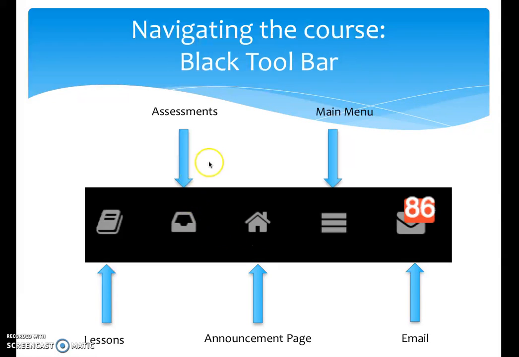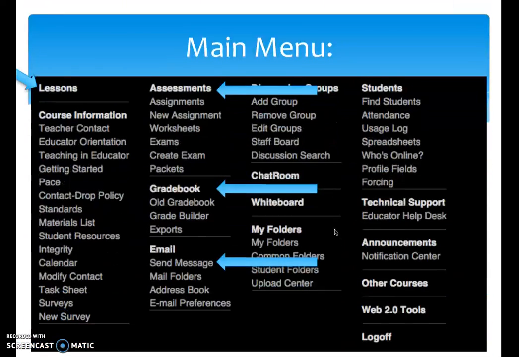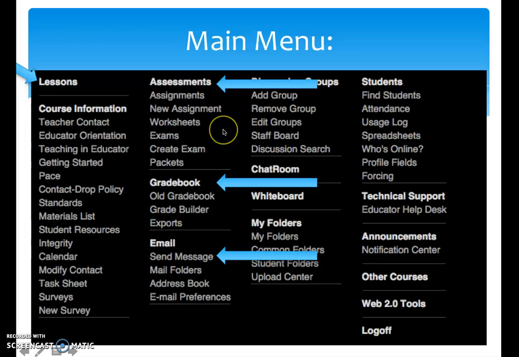So on that home page, you should also see this black toolbar at the very top, and you have access to your lessons, your assessments, the announcement page, your main menu, as well as email. Once again, another place to check email. So make sure that you're periodically checking that throughout the course and make sure that you don't get 86 unread emails as well. If you are to click this main menu button here, you will have access to these options.